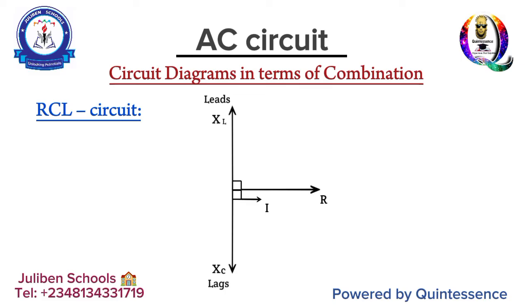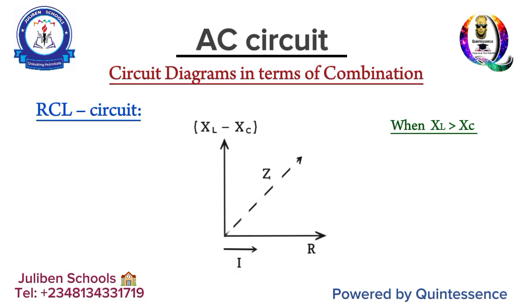Number one, it is either the inductive reactance is higher than the capacitive reactance, or the capacitive reactance is higher than the inductive reactance. When the inductive reactance happens to be higher than the capacitive reactance, both arrows will face towards the positive y-axis such that you have XL minus XC, and then on the x-axis you have R, which is the resistor, and then the resultant, which is the voltage now, or the impedance as the case may be, becomes V equals the square root of VL minus VC all squared plus R squared, right?